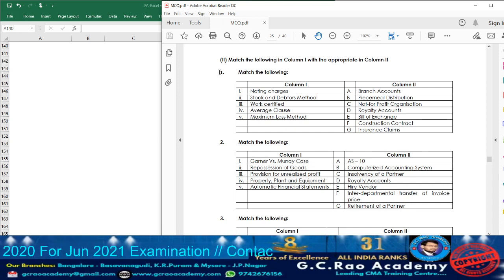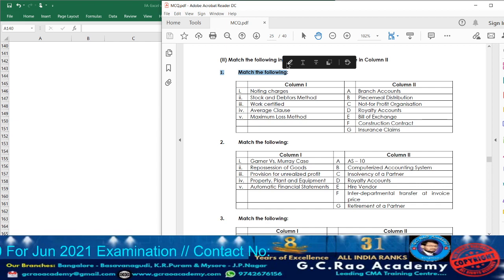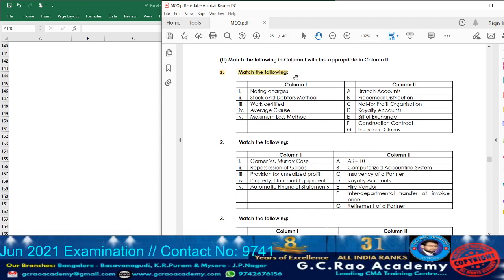Let us move on to question 1. See, match the following means what we need to do. Column 1 has to be matched with column 2, which all will be related. Those have to be matched. So let us go through what they have given.